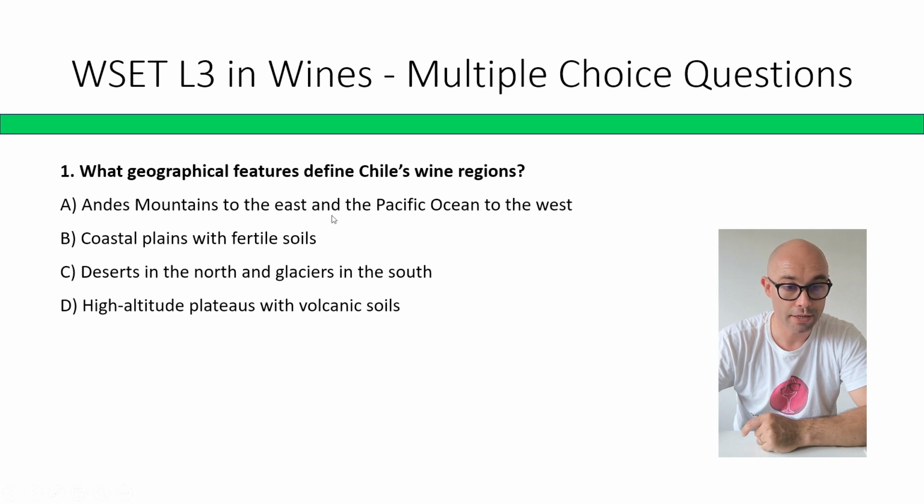Andes Mountains to the east and Pacific Ocean to the west, coastal plains with fertile soils, desert in the north and glaciers in the south, high altitude plateaus with volcanic soils. The correct answer is A, Andes Mountains to the east and Pacific Ocean to the west.